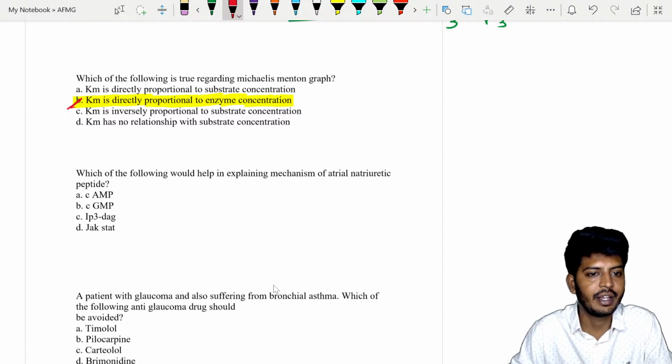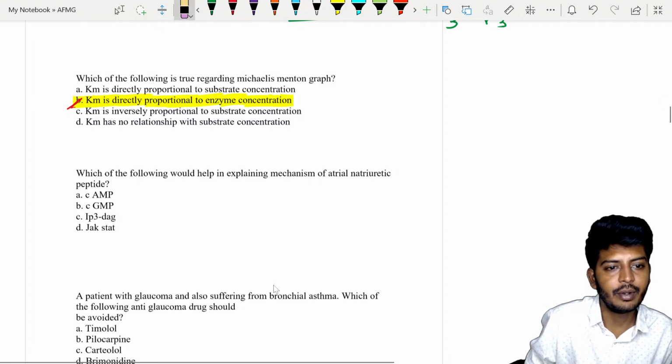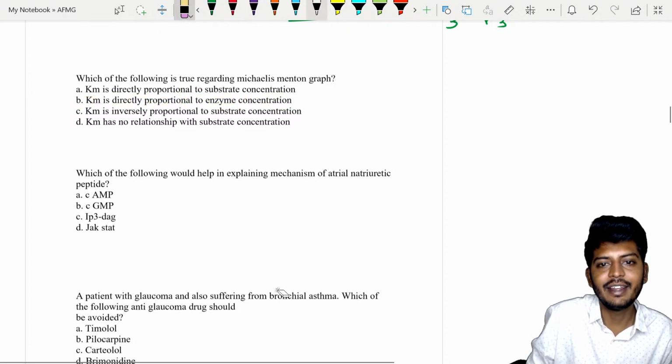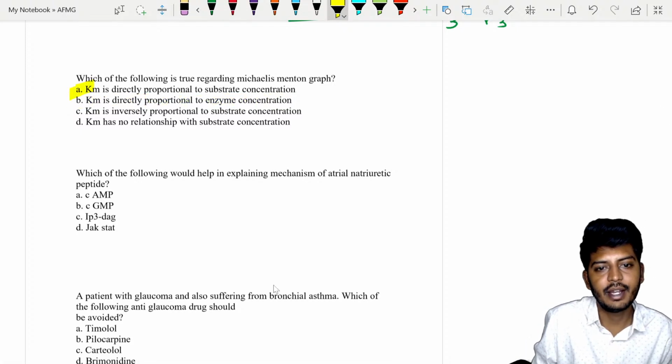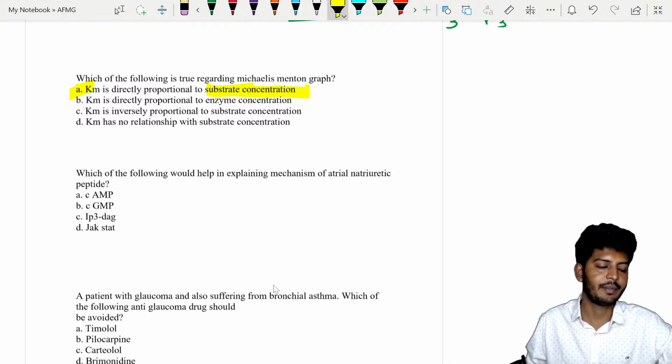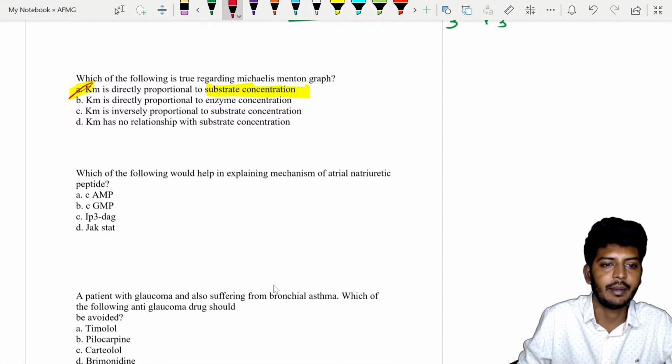Km is directly proportional to the enzyme concentration. If more enzyme, Km will alter. Sorry, you are absolutely right. The answer is A. It is directly proportional to the substrate concentration. The correct answer is A.